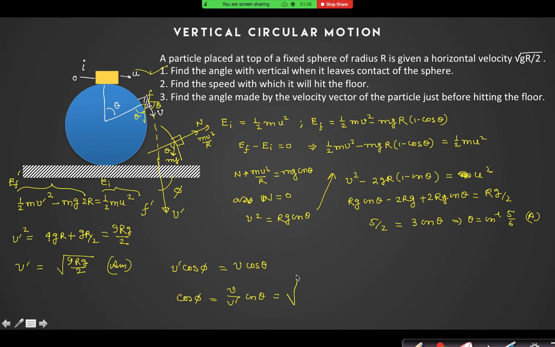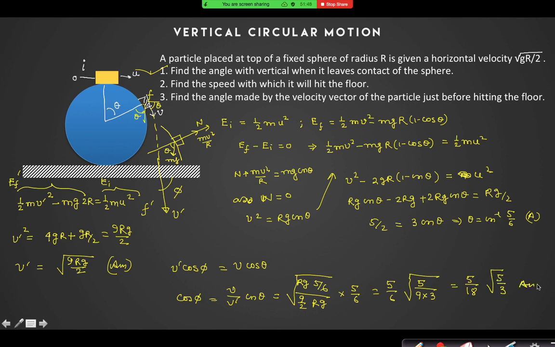So rg into 5 by 6, divided by v prime, which is root under 9 by 2 rg, into cos theta, which is 5 by 6. So the answer is 5 by 6 into under root of 10 by 9 into 6. So that is 5 divided by 9 into 3. So that is 5 by 18 root under 5 by 3.